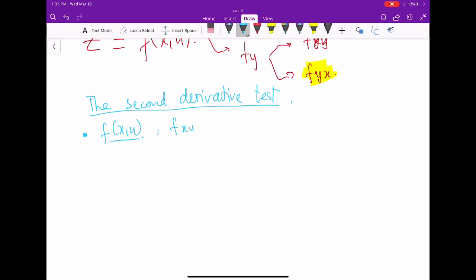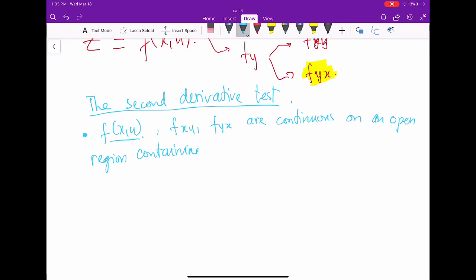We say fxy, fyx are continuous on an open region. We don't say interval in this case because it is a function of two variables.